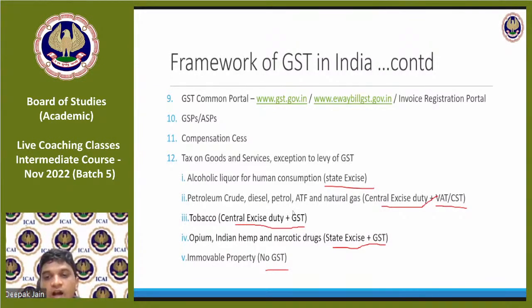In GST, how is the tax shared between the central government and state government? As I said, when you make an intrastate supply within the state, whenever you do a supply, you have to pay CGST and SGST. CGST goes to the central government, SGST goes to the state government equally. There's nothing like 60-40 or 70-30, it is 50-50 always. If I say 18%, it means 9% is CGST, 9% is SGST, right? So half goes to the center, half goes to the state.